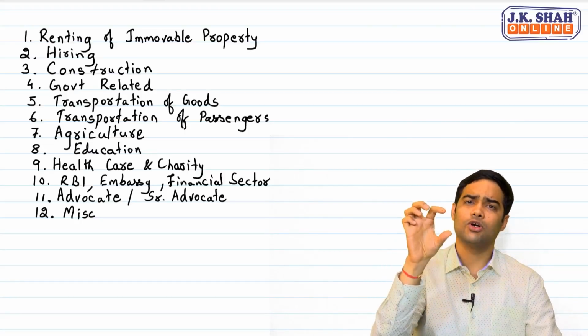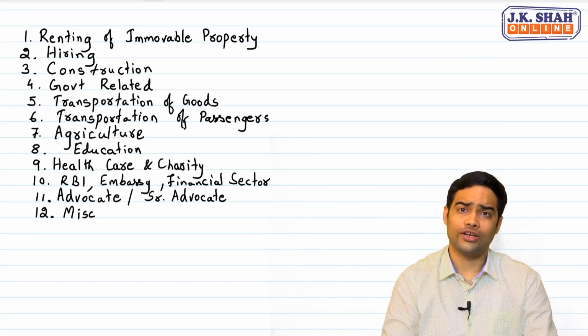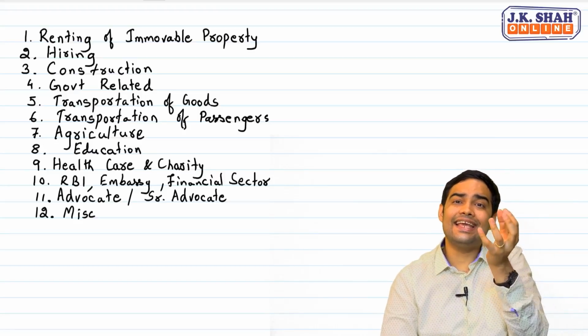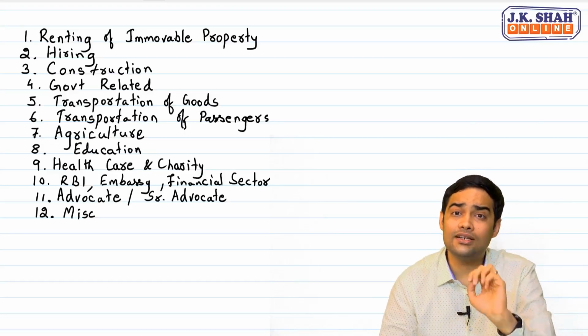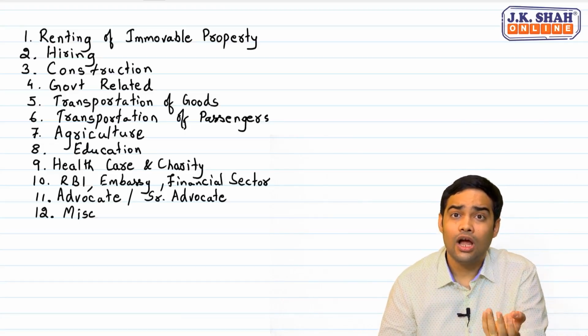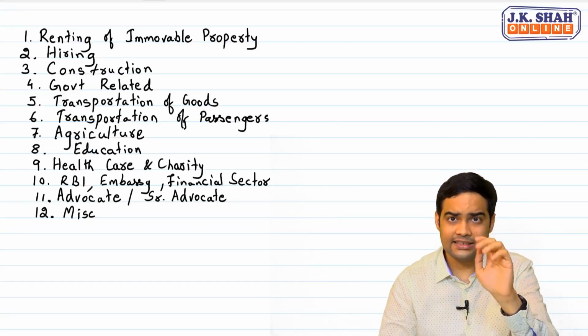So this was about the first sector. What you might go wrong with? Say suppose a charitable trust is taking a premise on rent, taxable. A temple trust is taking a premise on rent, taxable. An education institute taking a premise on rent, taxable.